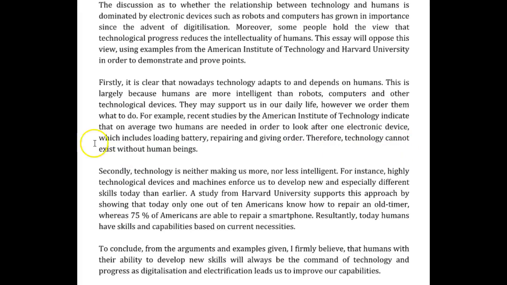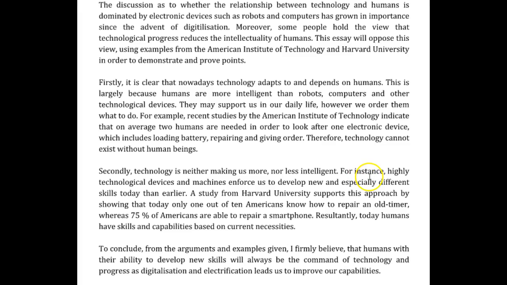Therefore, technology cannot exist without human beings. Good, but the discussion is which should adapt, not which can or cannot exist without the other. Secondly, technology is neither making us more nor less intelligent, neither nor.